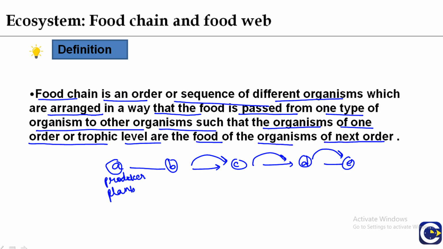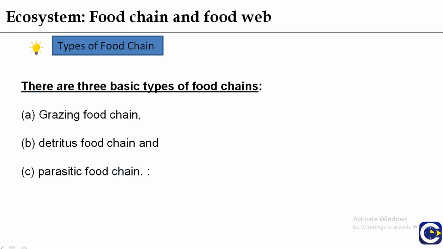So A is the food for B, B is the food for C, C is the food for D, and D is the food for E. There is a transfer, or passing, of food from one type of organism to another. There are basically three types of food chains present in an ecosystem. The first and most common is the grazing food chain, the second is the detritus food chain, and the third is the parasitic food chain.